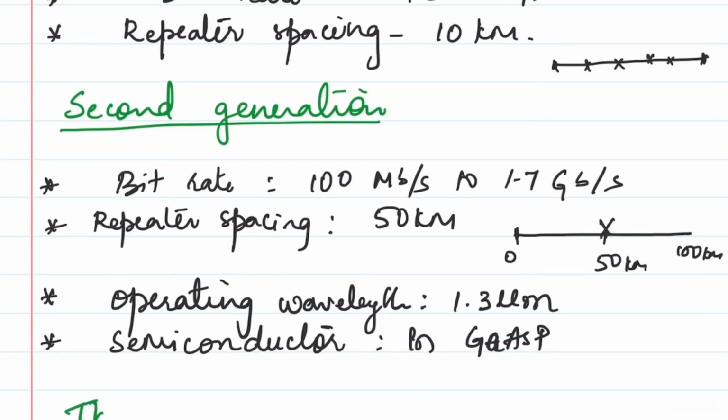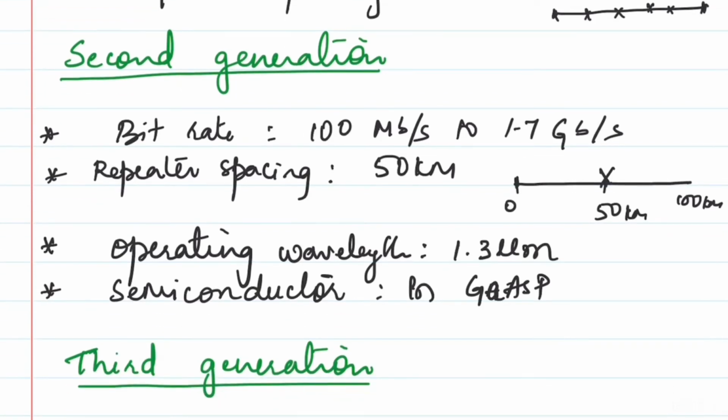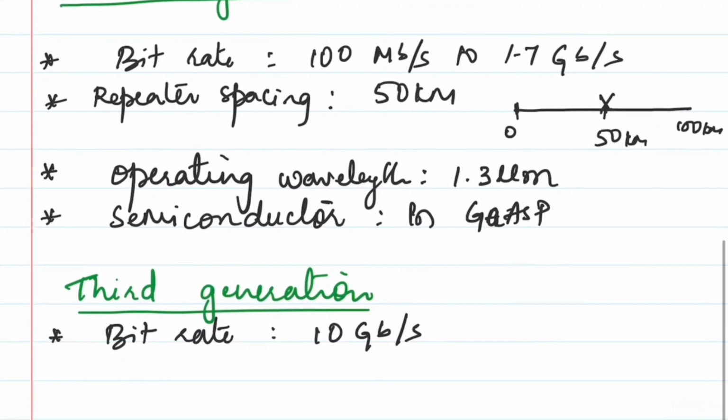Next is the third generation. In the third generation, the bit rate was increased. Now it is 10 gigabytes per second. See here, from 45 it became 100 MB to 1.7 gigabytes, and now the bit rate is increased to 10 gigabytes. Presently we have reached terabytes also.